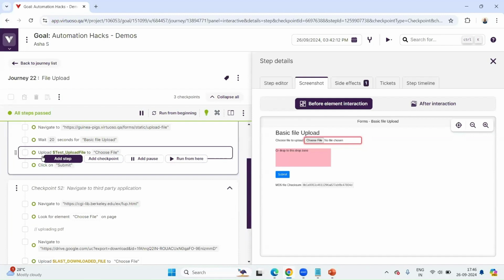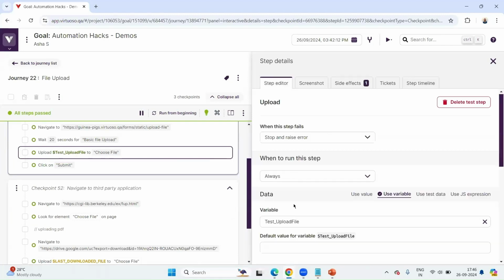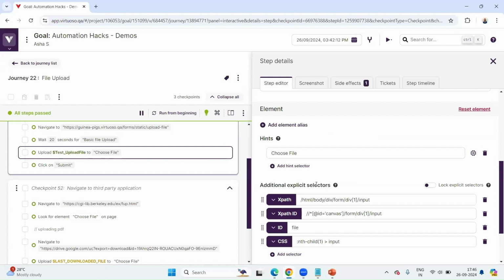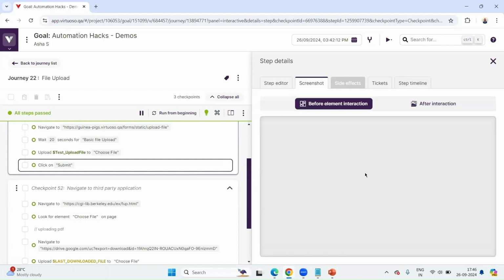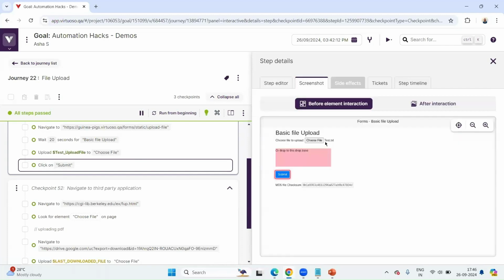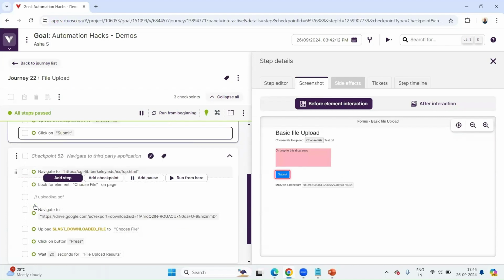So this is the syntax that I'm using, upload. When I use the syntax upload, it takes the variable, and whatever data is stored in the variable, it just uploads it. So you can see it here before I click on submit. Do we have the data? Yes, we have test.txt. That was my text file. So this is the simple file upload operation that we have done.